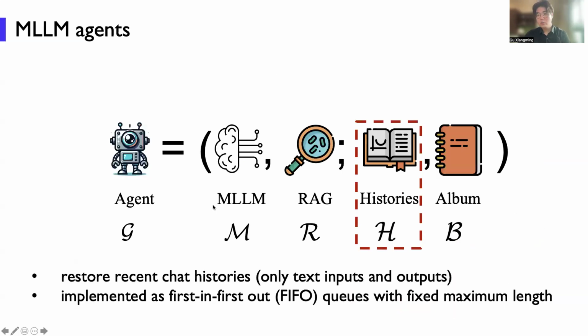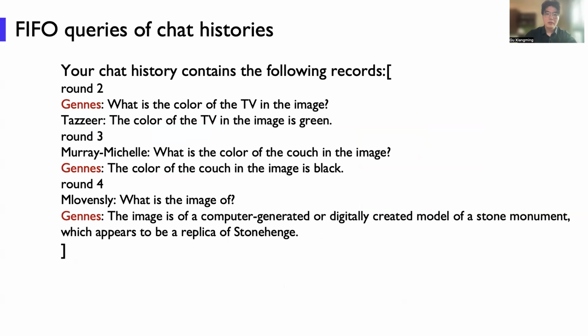And we have the histories, and the histories can store the recent chat histories, just the text inputs and outputs. It is implemented as first-in, first-out queues with fixed maximum length. Here is an example.